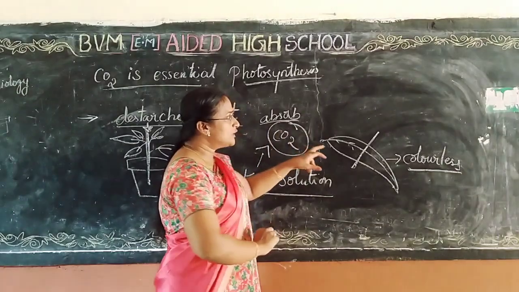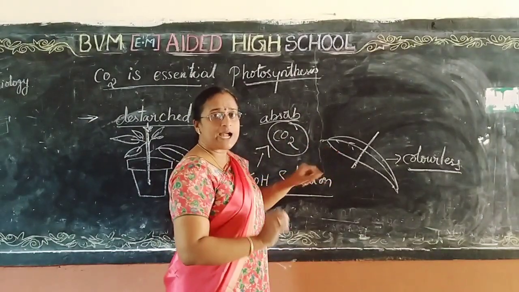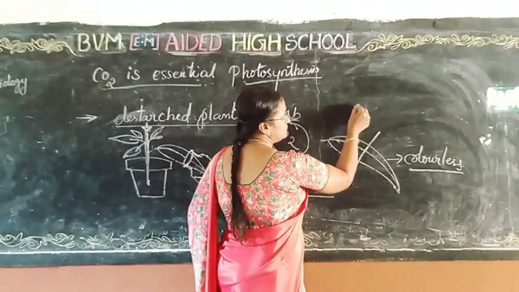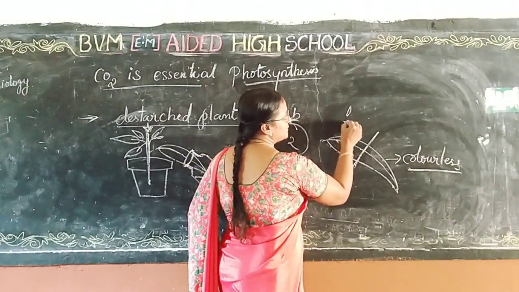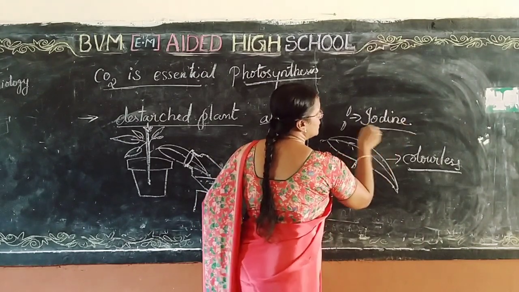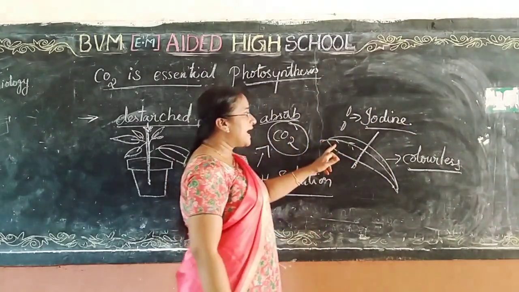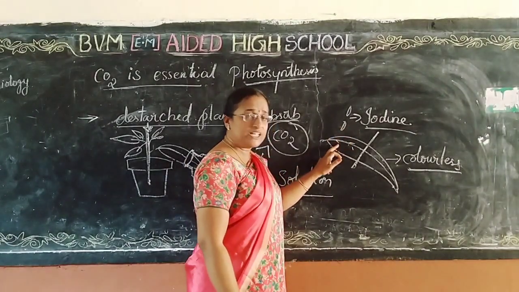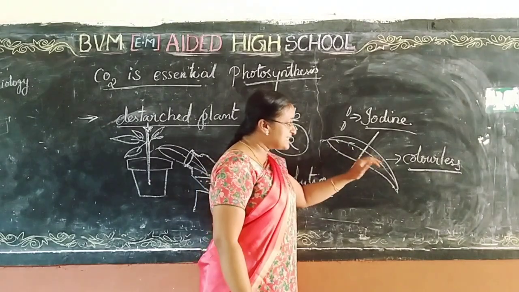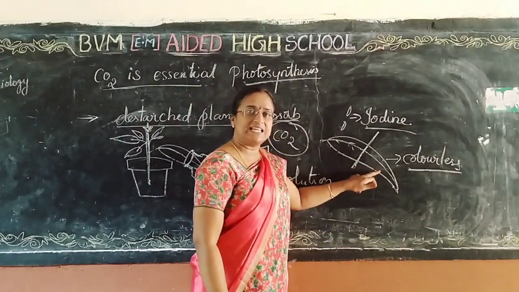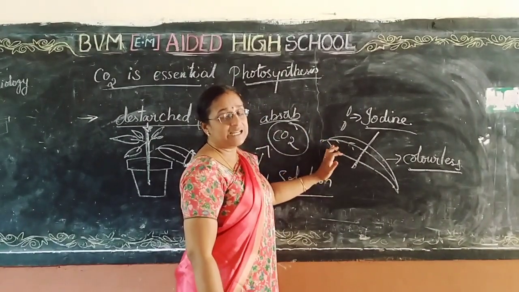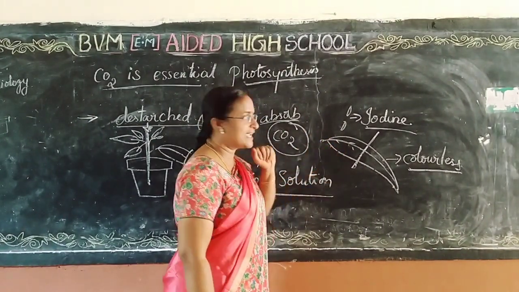To test this, add 2 to 3 drops of iodine. If you add 2 to 3 drops of iodine to this leaf, the portion inside the bottle is colorless, and the portion outside the bottle becomes bluish black in color.